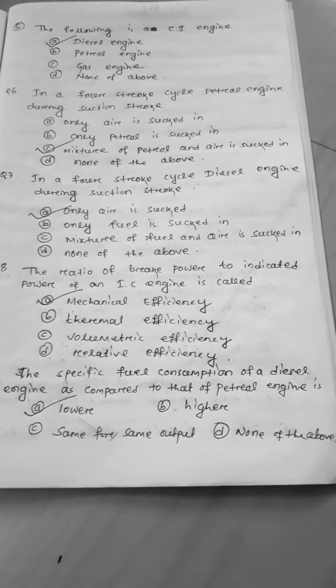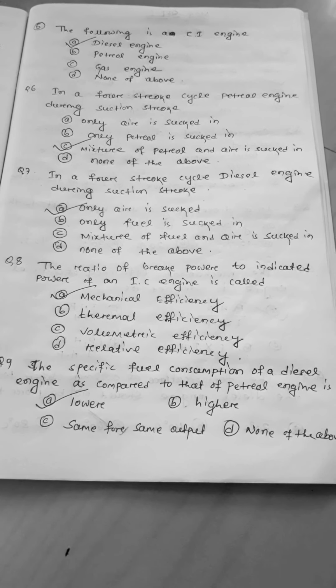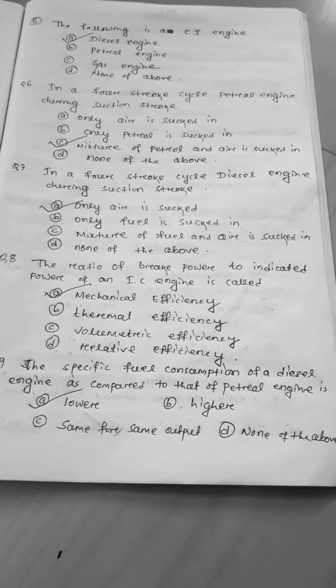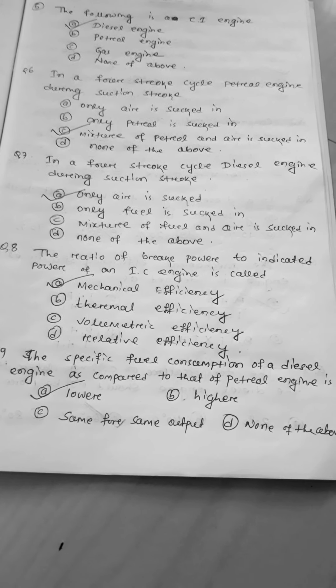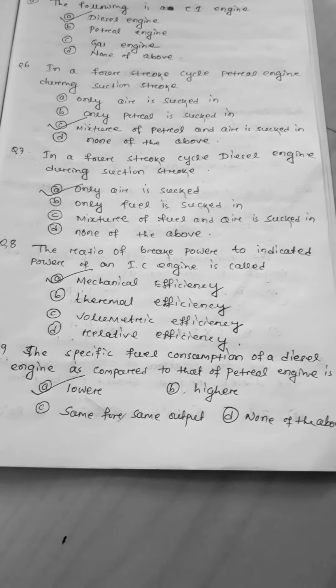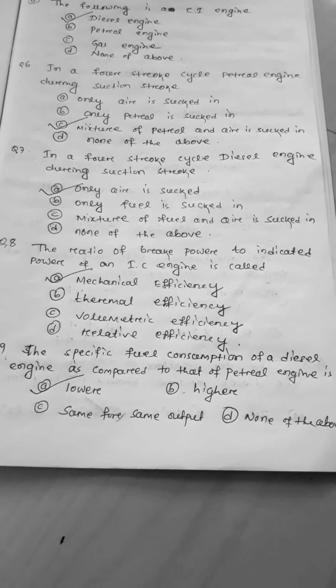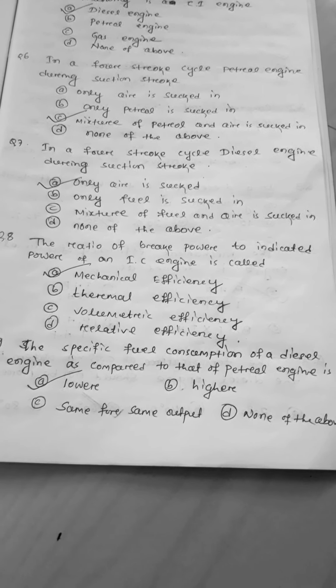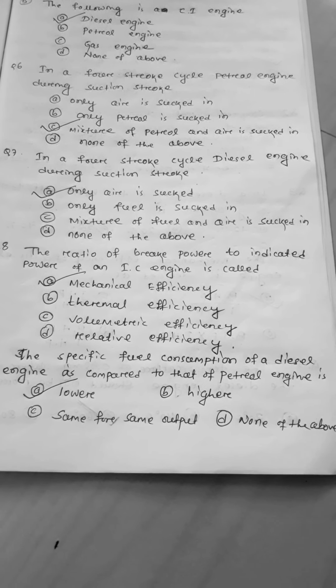Next, question number 9. The specific fuel consumption of a diesel engine as compared to that of the petrol engine. Specific fuel consumption, what is that? Specific fuel consumption is the rate of fuel consumed divided by the shaft power or brake power. So it is a comparison that is given, whether it is higher in a diesel engine or in a petrol engine.